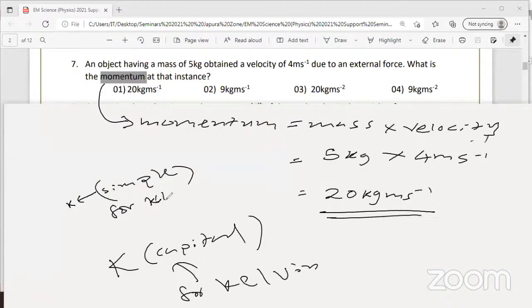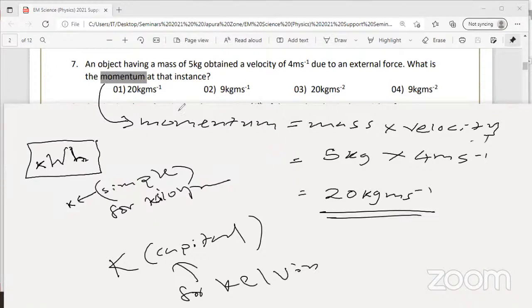For kilogram, sorry, kilogram. And the other most important thing, when you write kilowatt hours, K should be simple, W should be capital, and H should be simple. This is also very important. Kilowatt hours, right?